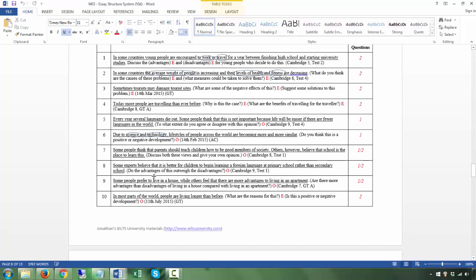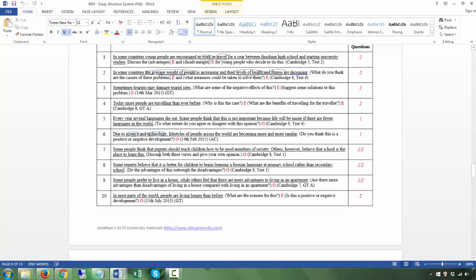Okay. Some people think, number 7, some people think that parents should teach children how to be good members of society. Others, however, believe that school is the place to learn this. This is the whole topic. And then the question is, discuss both these views and give your own opinion. All right. This is the question.